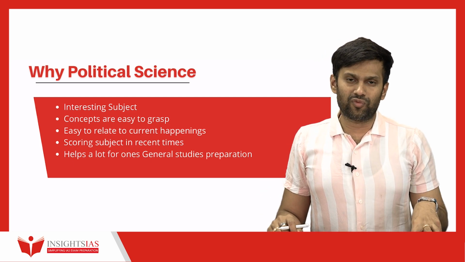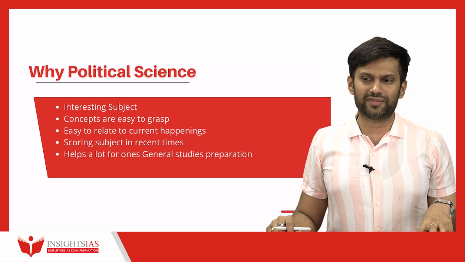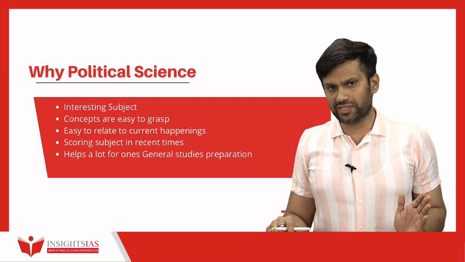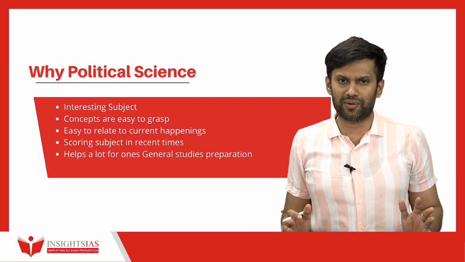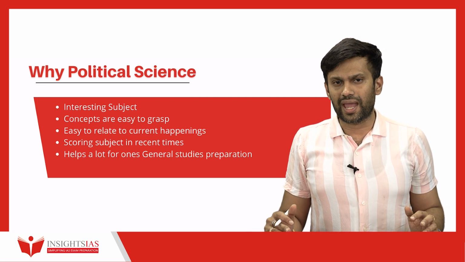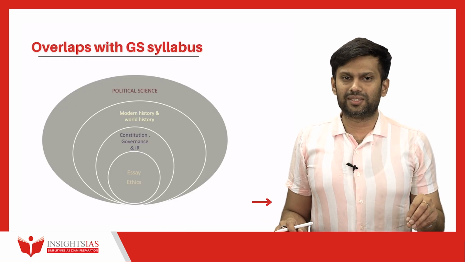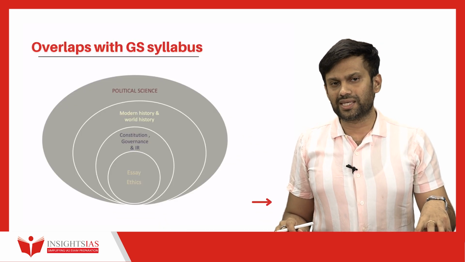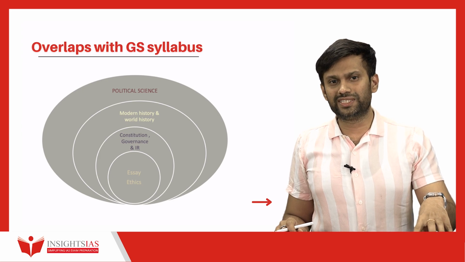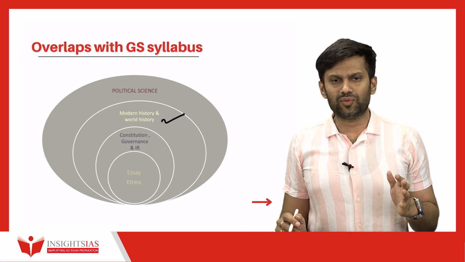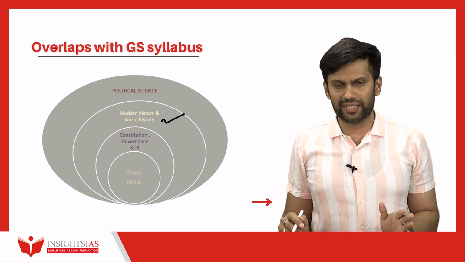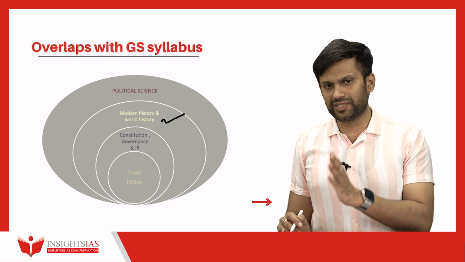In an exam, one concern students have is that the subject is very dynamic. But you also have to see that in dynamic subjects is where you can make your answer very different. In static subjects, the problem is that everybody writes the same and it is very difficult to score very high marks. And another reason is that there is a huge overlap with the general studies paper. A lot of what you read for PSIR you will also be reading for your GS. Take for example GS paper 1: you have modern history, world history, and parts of society which are covered under GS paper 1, which is there in political science.